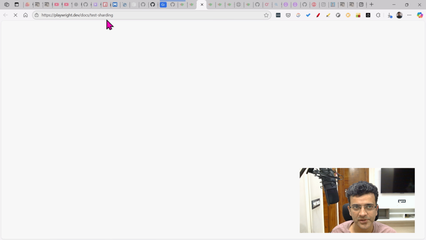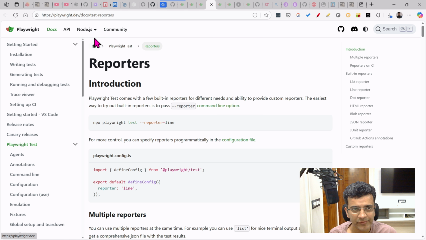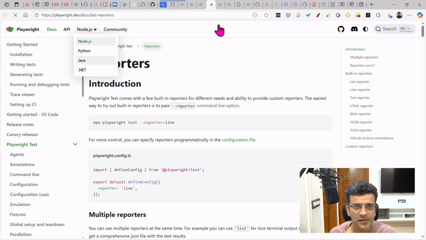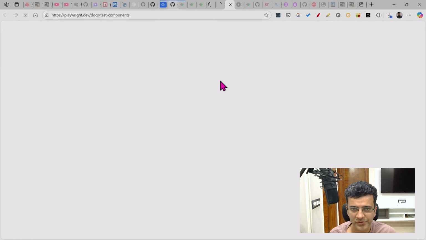Similarly, test sharding, which is a very important feature. Similarly, if you see reporters here, and if I go to Java, the exact section of reporters might not be there. So that is the problem. You cannot take the full advantage of the tool because of this. So you can see various things I have opened here, which you will not find if you go to the other language. So that's the problem. So that's why I would recommend to use TypeScript.